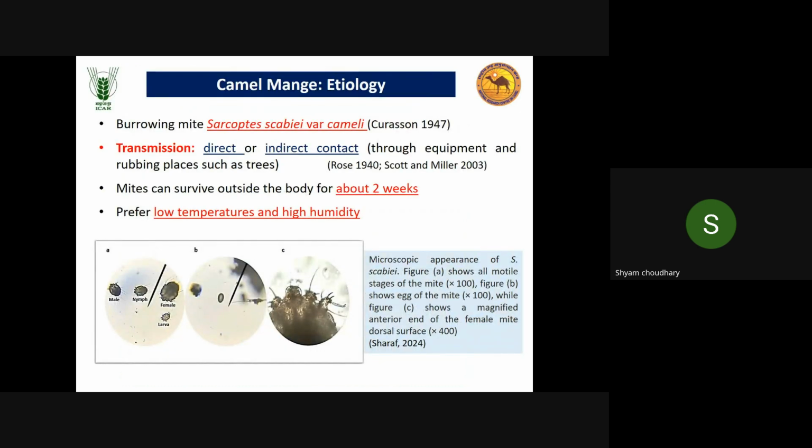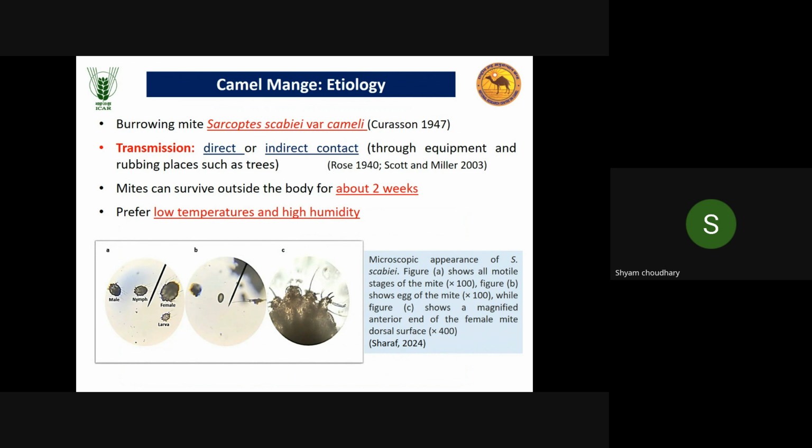When we talk about the etiology, it is caused by the mite Sarcoptes scabiei, variety cameli, and transmission is by direct and indirect contact. Direct is from infected to healthy, and indirect is through equipment or rubbing against places such as a tree where an infected camel, due to itching, may shed mites that infect the healthy one.